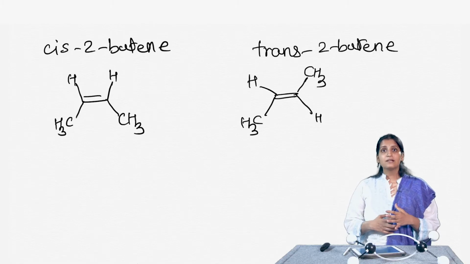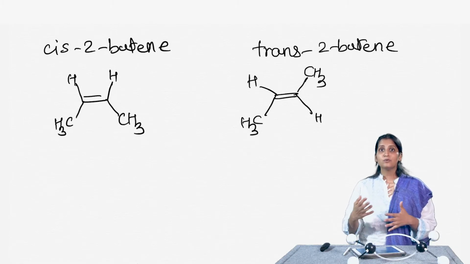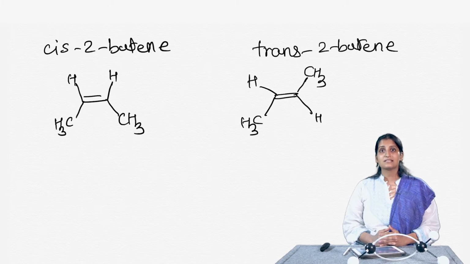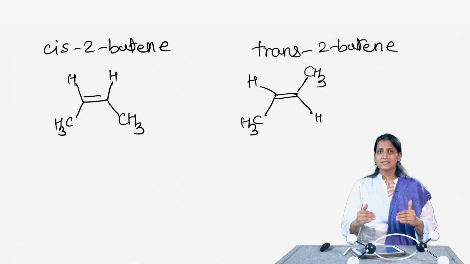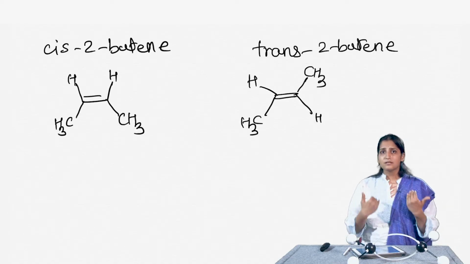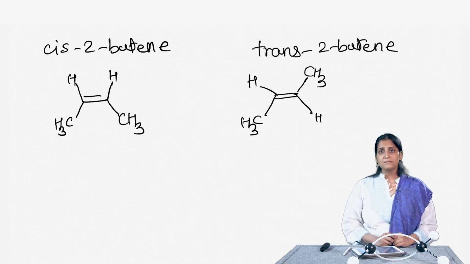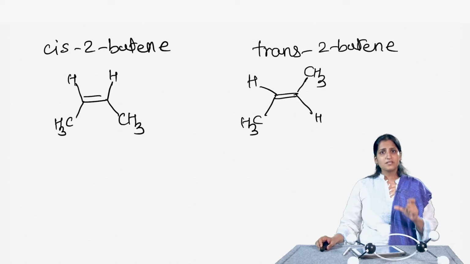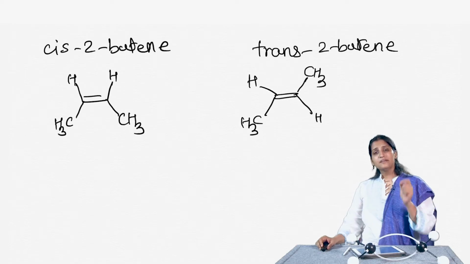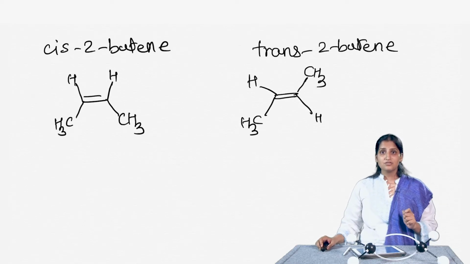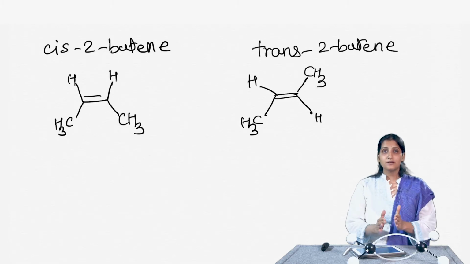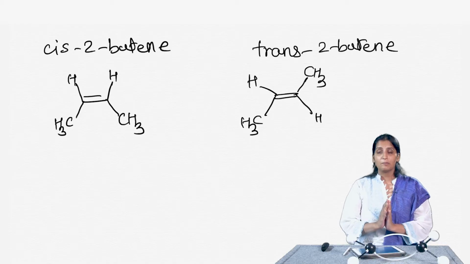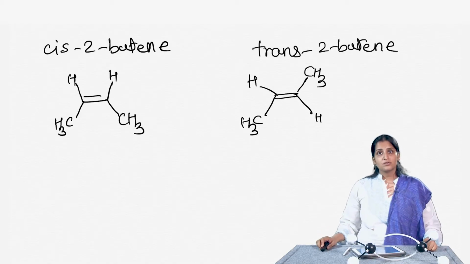In fact, we looked at some of the cis-trans isomers of 1,2-disubstituted cycloalkanes, right, or cyclohexanes, which basically meant that if you have a cis, it means that both the substituents are on the same side, and if you have trans, that means both the substituents are on the opposite side. Cis and trans isomers have the same molecular formula, but they differ in the way their atoms are arranged in space. They are non-superimposable, non-mirror images of each other with the same molecular formula. So, they are diastereomers of each other.